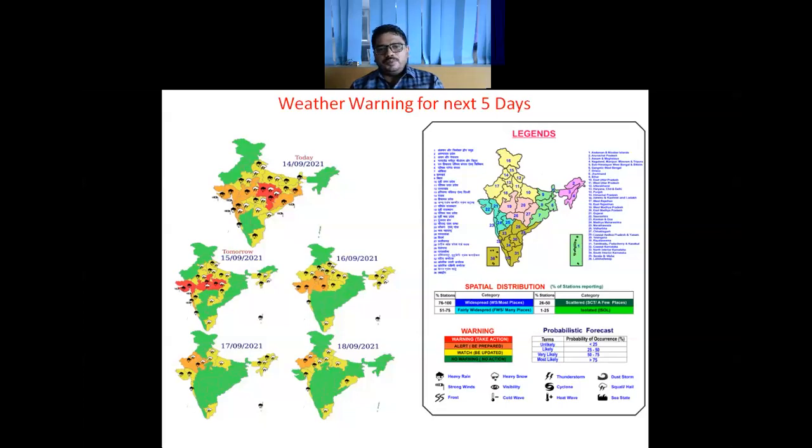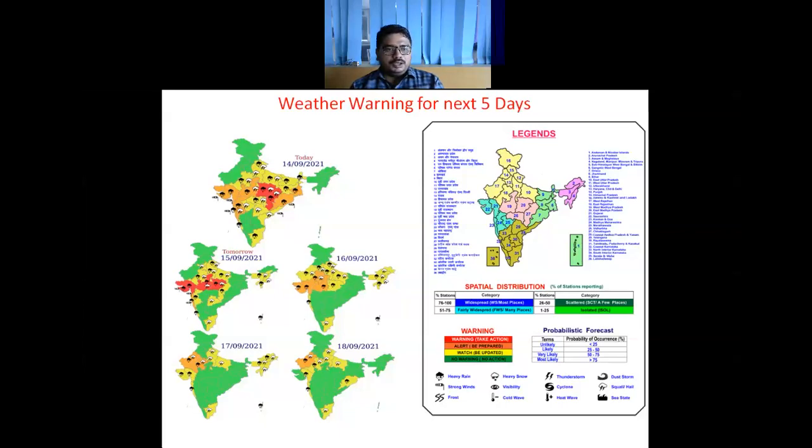If we look at the map of 16th September, we can say that the orange color now lies over East Rajasthan, West Madhya Pradesh and Gujarat state. So this leads to the possibility of heavy to very heavy rainfall over this pocket, that is East Rajasthan, West Madhya Pradesh and Gujarat state, on 16th as well.